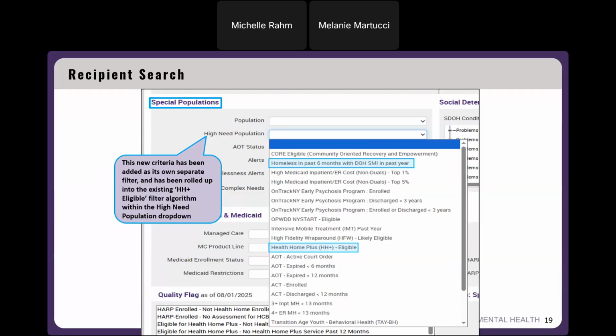So you can search specifically for this Health Home Plus eligibility criteria, or you can search overall for who's Health Home Plus eligible for any of the other Health Home Plus eligibility reasons, like AOT or 3 or more inpatient mental health in the past 13 months. So this captures our original Health Home Plus eligibility criteria plus this new one we've recently added for homelessness.